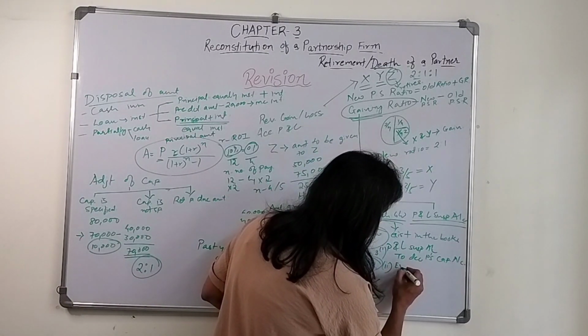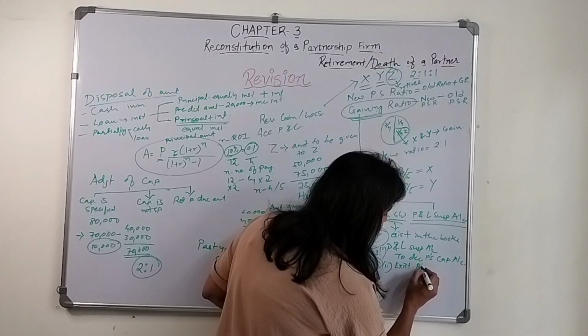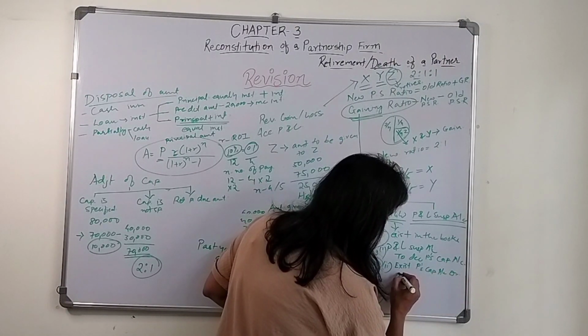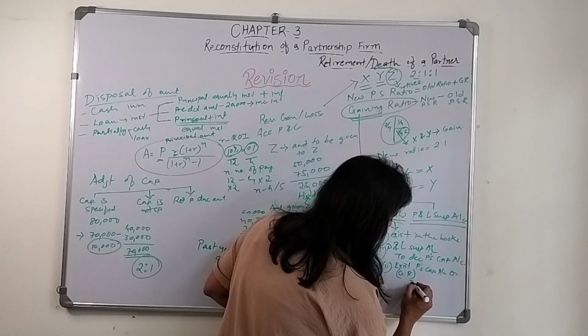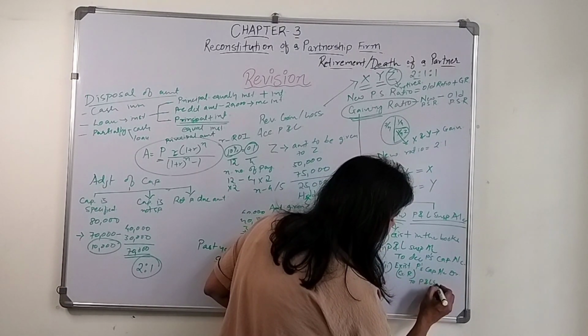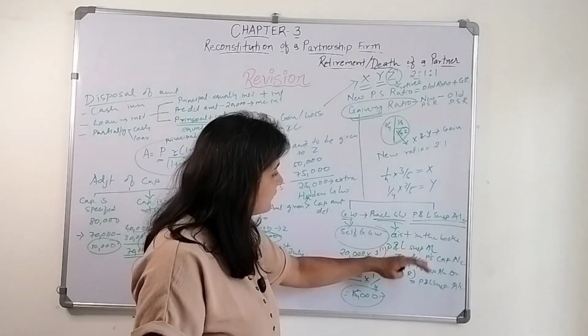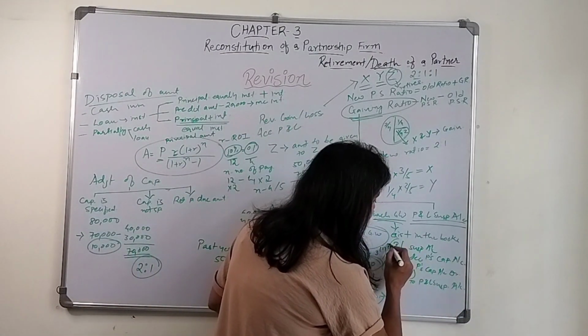The existing partners' capital accounts debit in their gaining ratio, to profit and loss suspense account, and this suspense account will get closed.